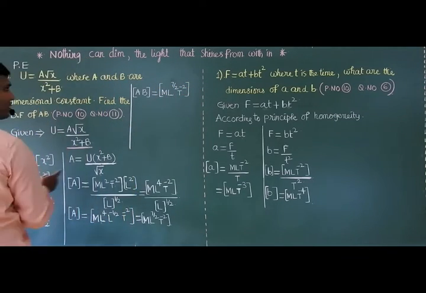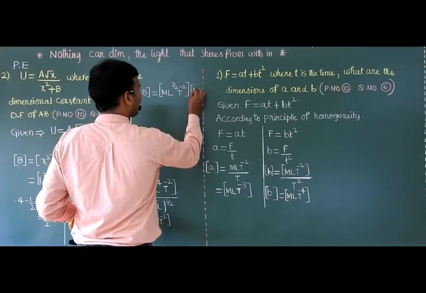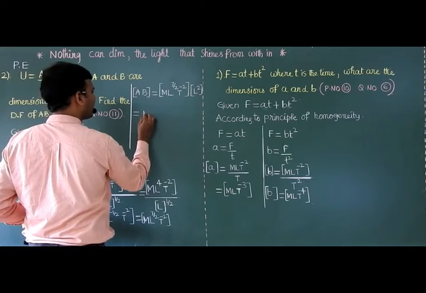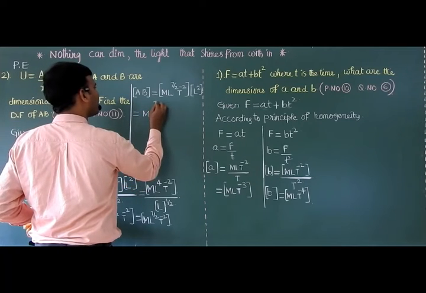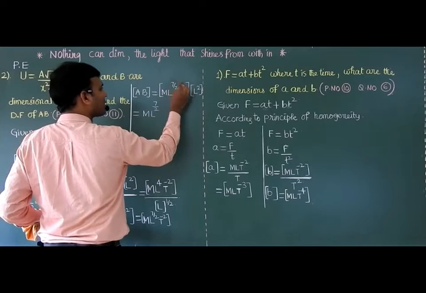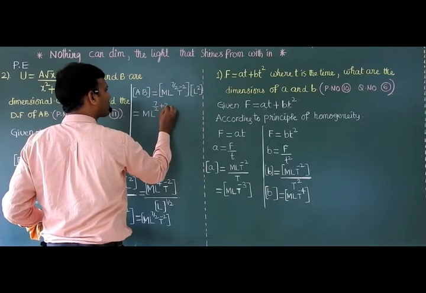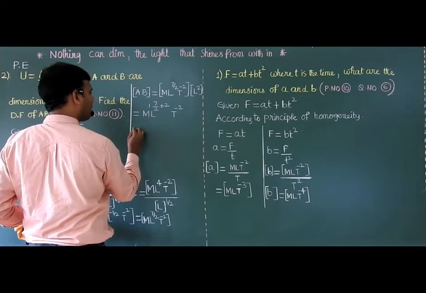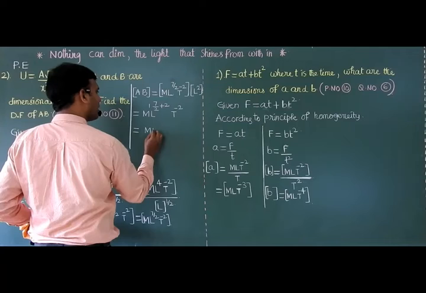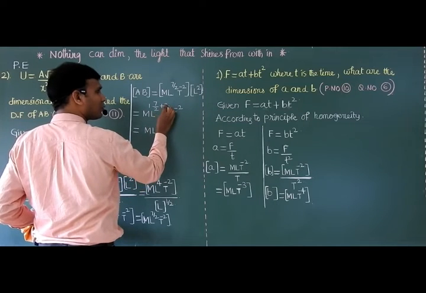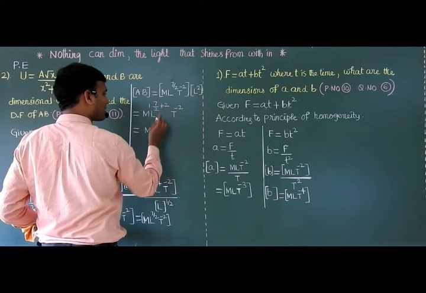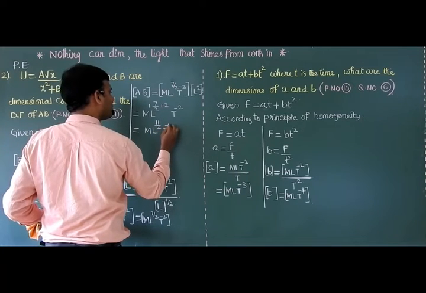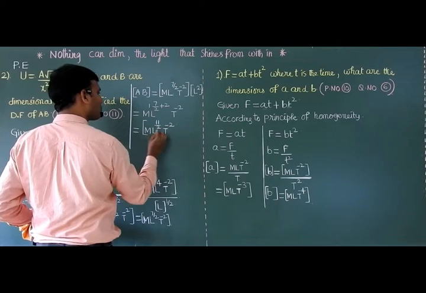B value is L square. So the answer is L raised to 7 by 2 into L square, 7 by 2 plus 2, T raised to minus 2. Here the power of M is 1. For L, LCM 2, 2 twos are 4 plus 7, 11 by 2, T raised to minus 2. So this is the final answer.